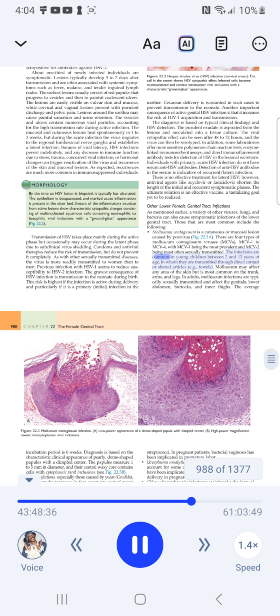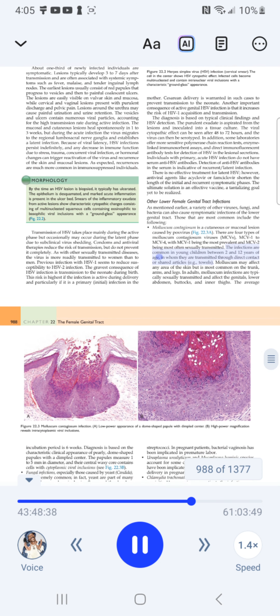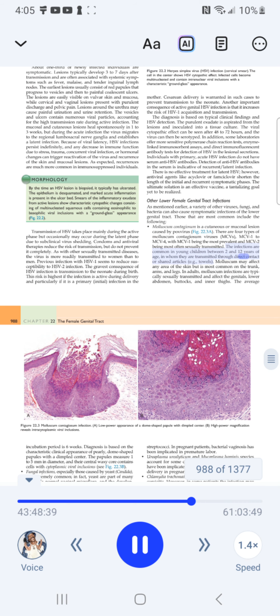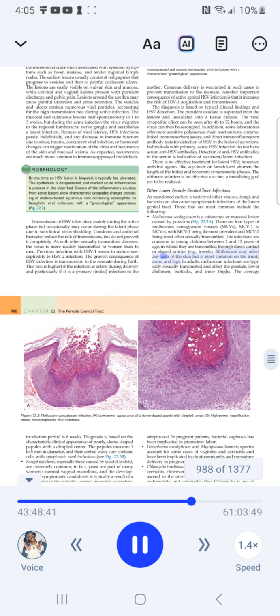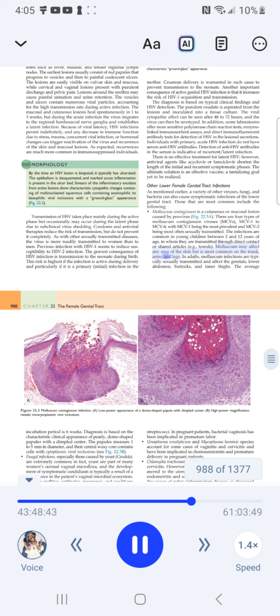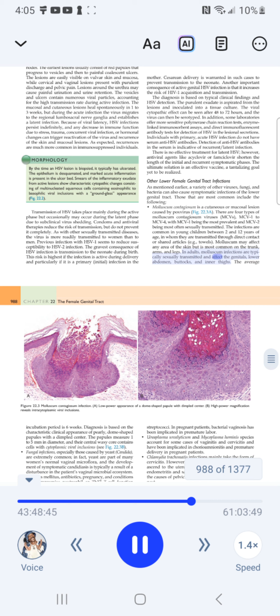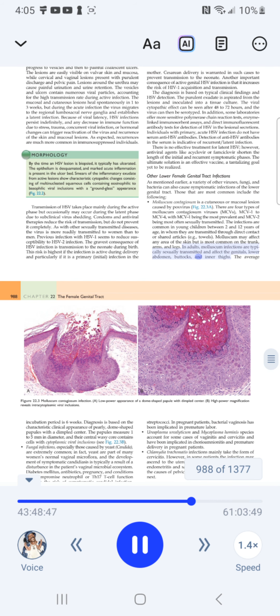The infections are common in young children between 2 and 12 years of age, in whom they are transmitted through direct contact or shared articles, for example, towels. Molluscum may affect any area of the skin, but is most common on the trunk, arms, and legs. In adults, molluscum infections are typically sexually transmitted and affect the genitals, lower abdomen, buttocks, and inner thighs.